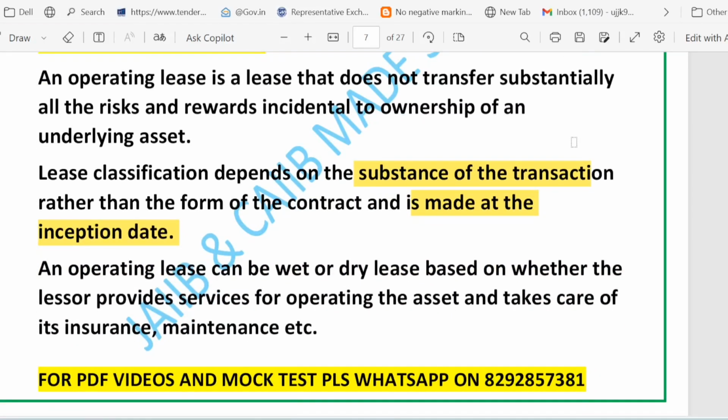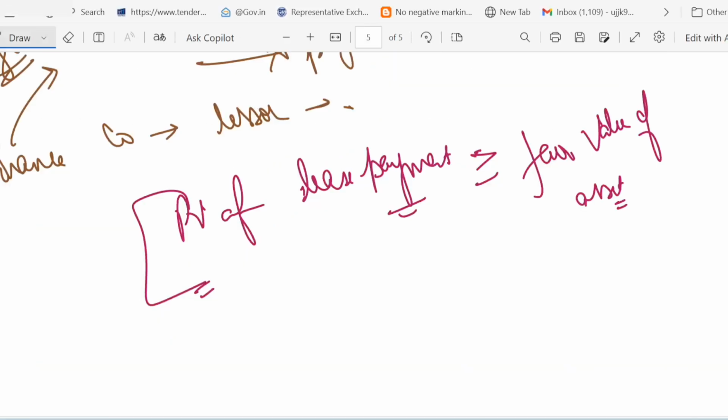Also, an operating lease can be a wet lease or a dry lease, depending on whether the lessor provides operation, maintenance, insurance or not, right? So friends, let me just summarize what we have discussed. Let me give you some examples to make it more clear.